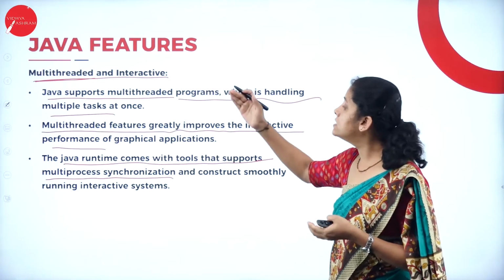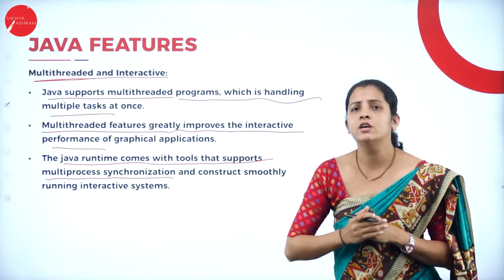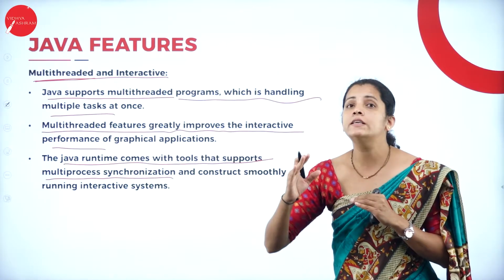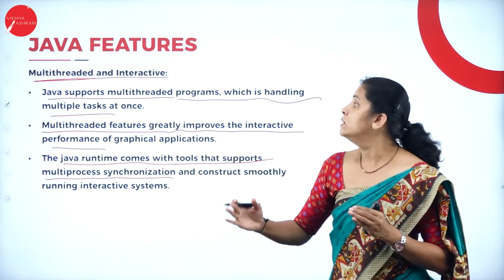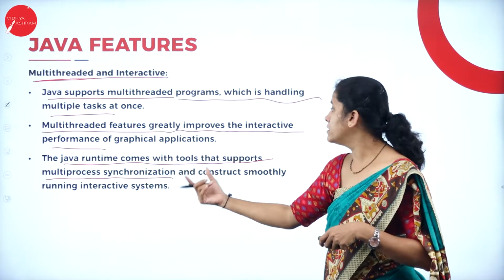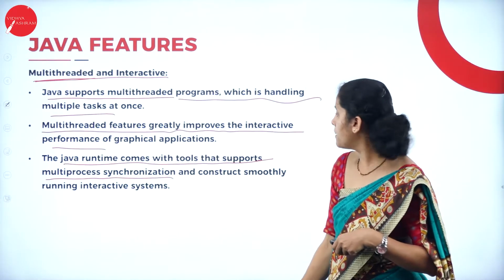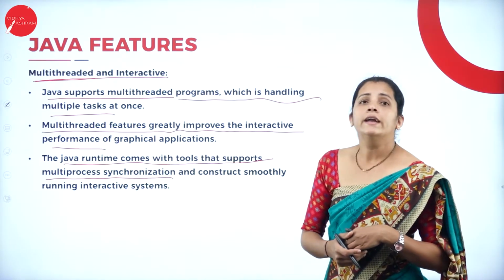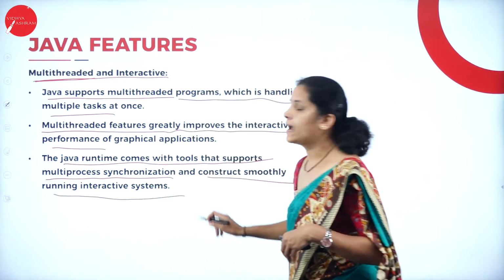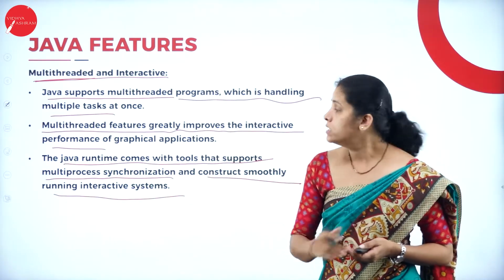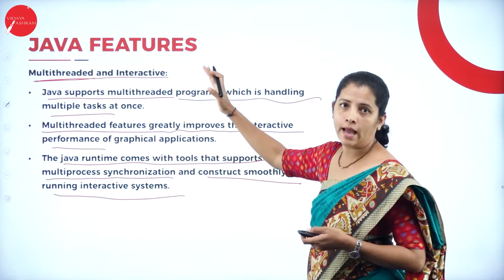That means in Java, we have the synchronization concept. You can synchronize the execution of two processes or two programs. To achieve that, we have the concept called synchronization in our Java programming language, and it allows us to construct smoothly running interactive systems. So these are other features of Java programming.